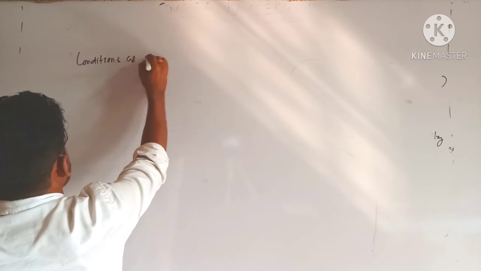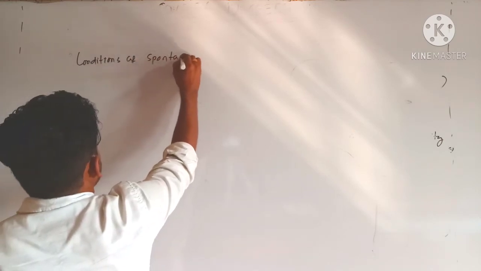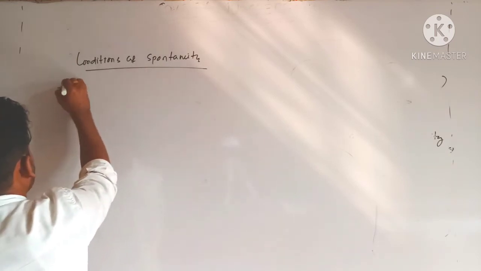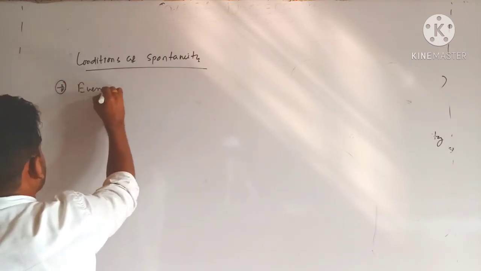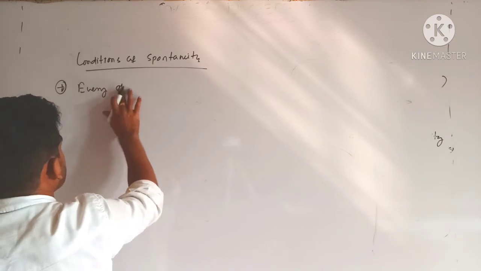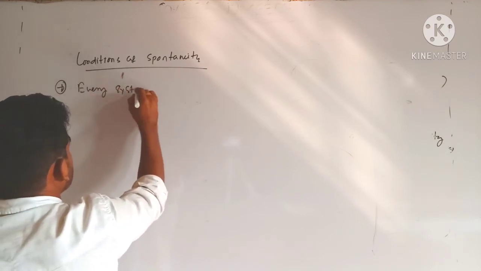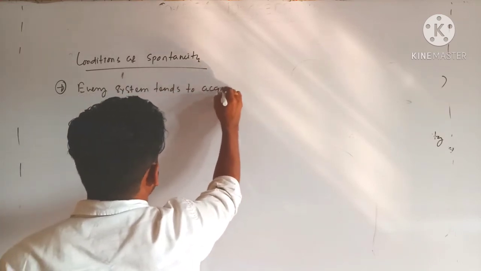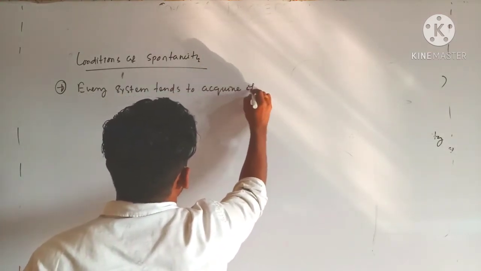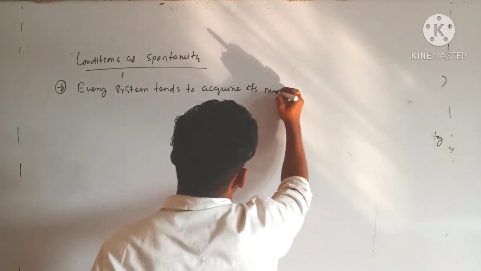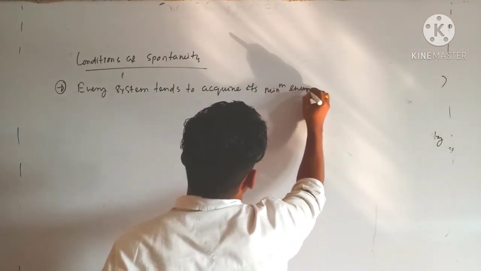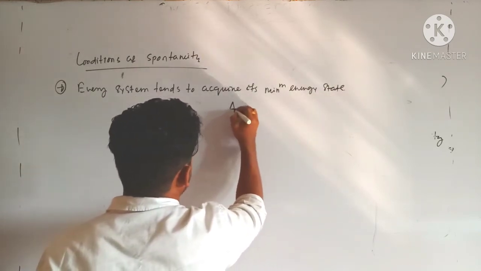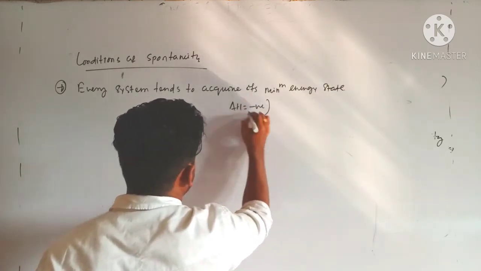First, every system tends to acquire its minimum energy state, that is, in terms of enthalpy I can write del H should be negative.